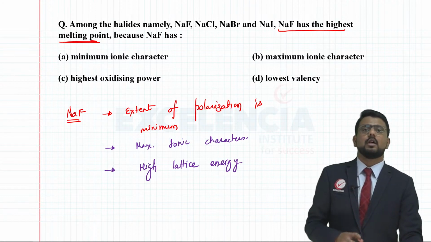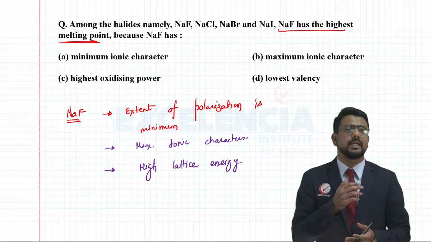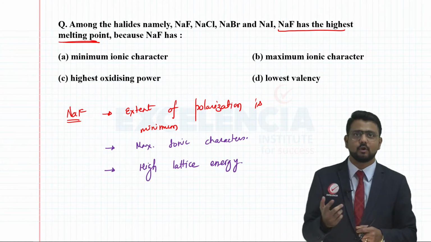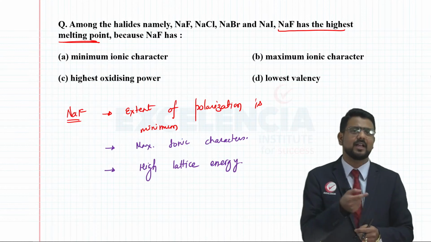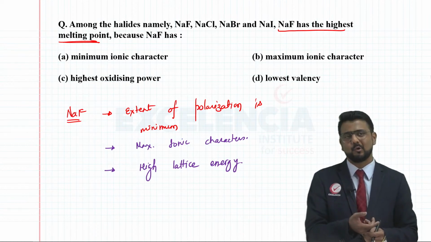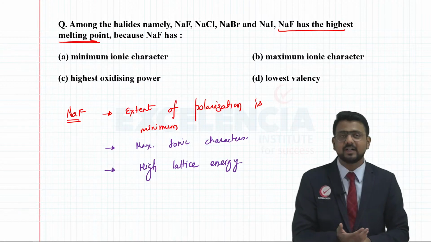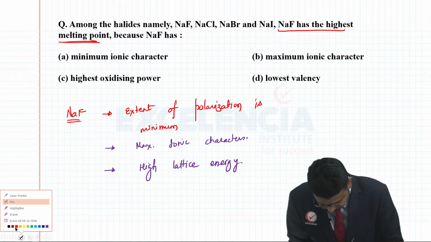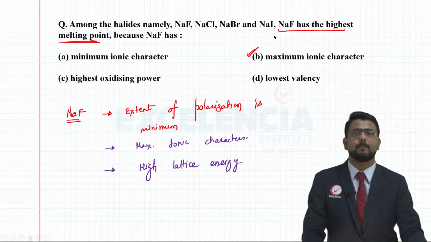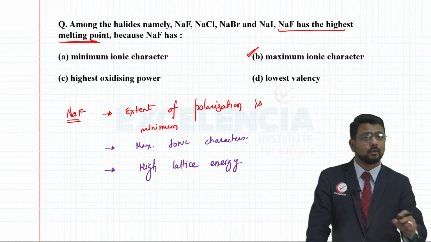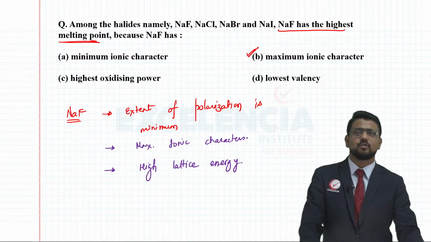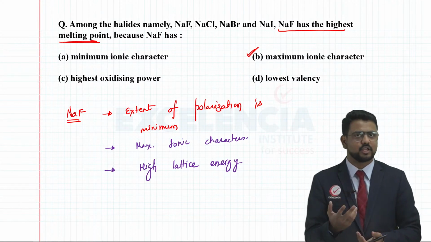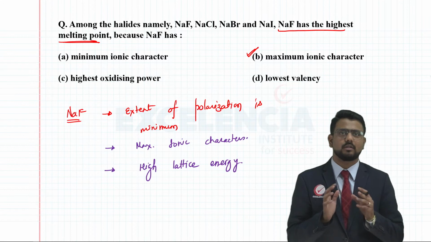And because of which, you have the NaF, NaCl, NaBr and NaI comparison here. Of all these options, we have minimum ionic character, maximum ionic character, highest oxidizing power, lowest valency. Obviously options C and D don't make any sense here. So option B is the correct answer, because it has maximum ionic character because of least polarization. These are some of the questions based on covalent character in ionic compounds, Fajan's rules. So please make sure that you are thorough with these concepts.